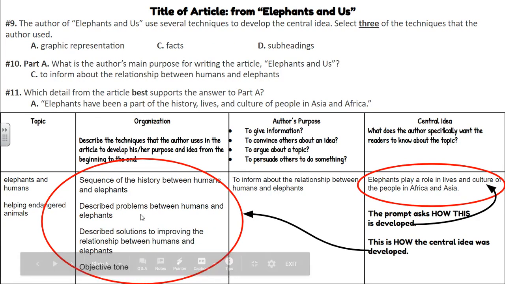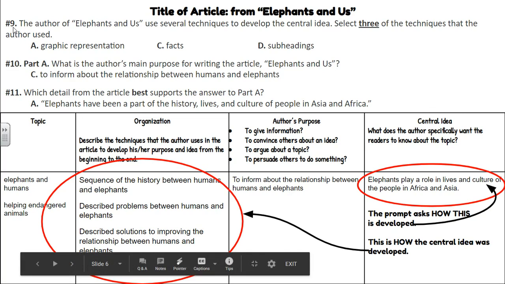Moving on to the article from Elephants and Us. The questions that could have helped you are questions 9, 10, and 11.